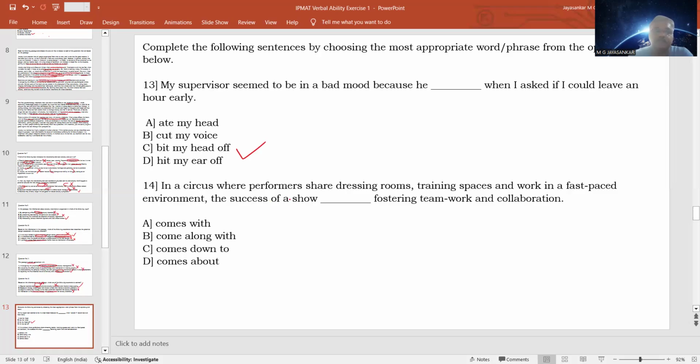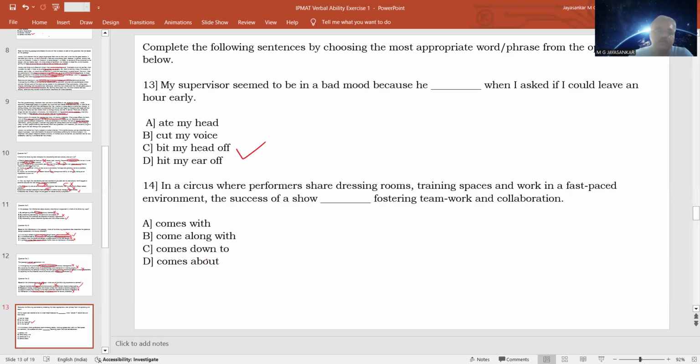Question number 14. In a circus where performers share dressing rooms, training spaces, and work in a fast-paced environment, the success of a show dash fostering teamwork and collaboration. So performers are sharing dressing rooms, training spaces, and work in a fast-paced environment. In such a situation, the success of the circus performance depends on what? Fostering teamwork and collaboration. So success of a show depends on fostering teamwork and collaboration. So you have to find an expression that says success of a show hinges on, depends on, etc.